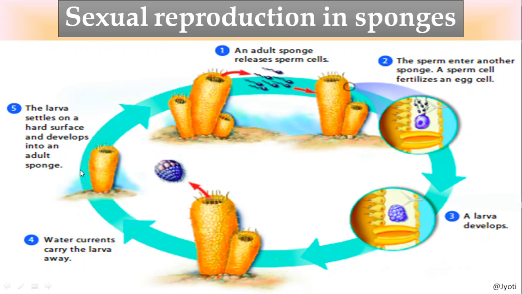Now it has settled down. This larva is carried by the water current to different places. In this way the dispersion takes place, you can say. So now the adult sponge has been formed. So in this way the sexual reproduction takes place in a cyclic way.